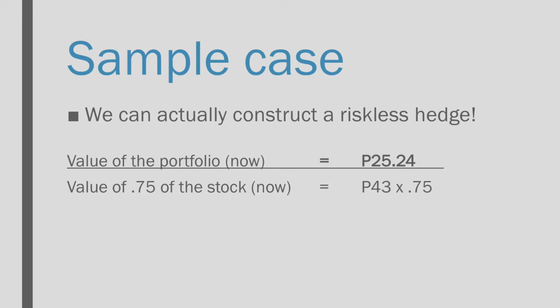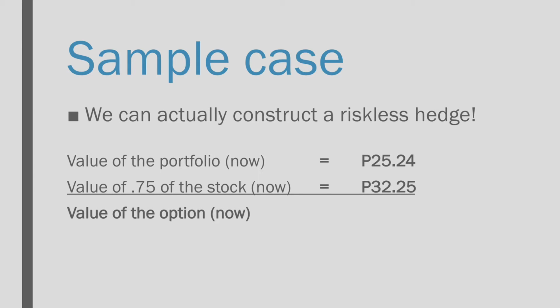We would have a stock value for that 0.75 share, 32.25. So, if the value of 0.75 of the share now is 32.25, we can deduct this from the value of the portfolio, ending up with the value of the option now at negative 7.01.